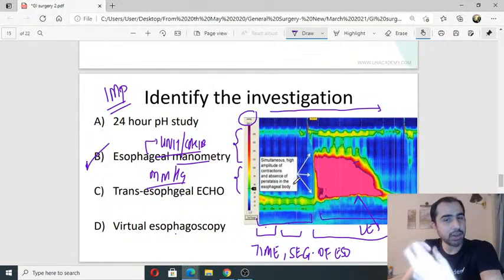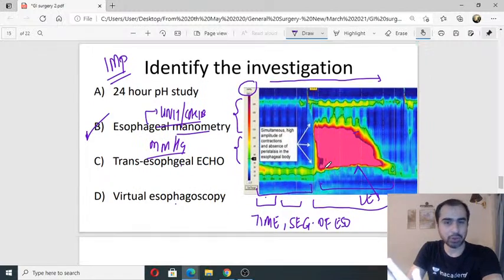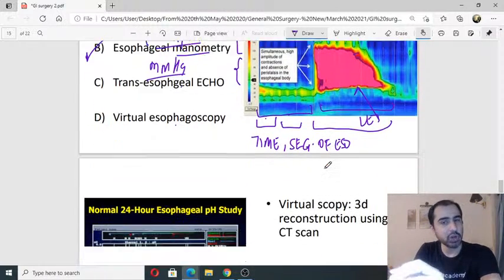Okay, I am just giving you a little brief approach on how to read an investigation like this, which you would have never read otherwise in your life. They will not ask you to diagnose. Okay, they will not ask you to diagnose, don't worry. But you need to have a concept.